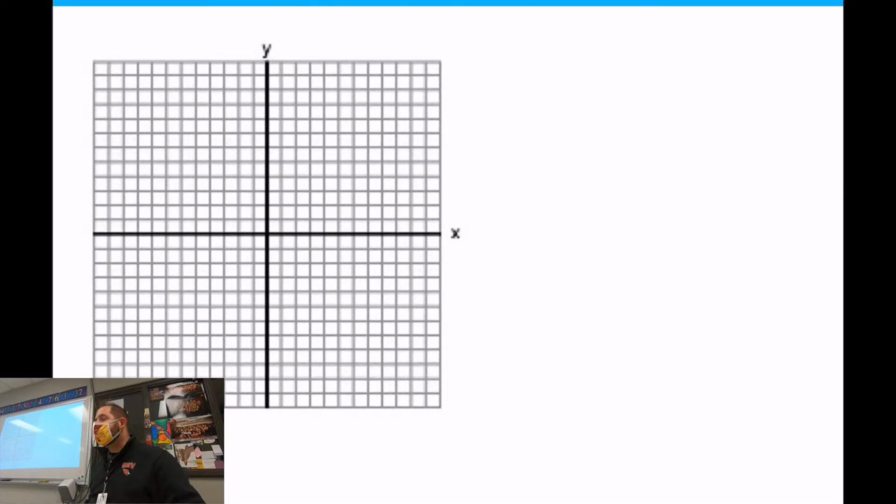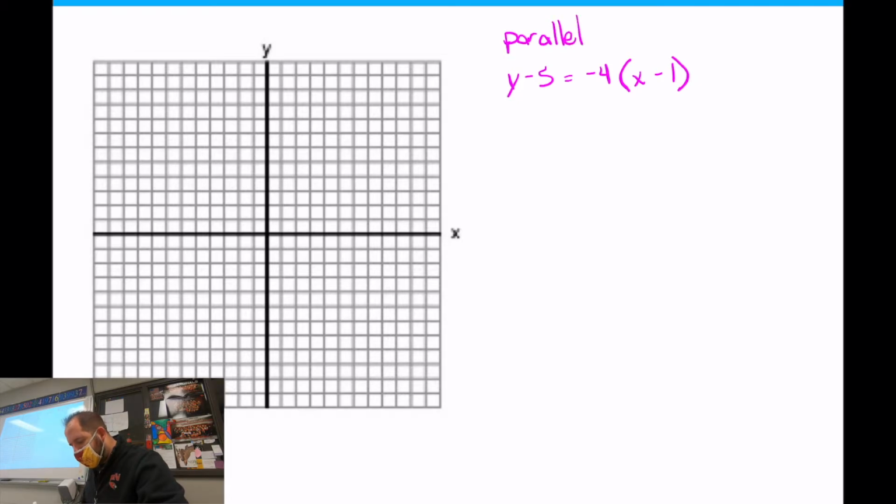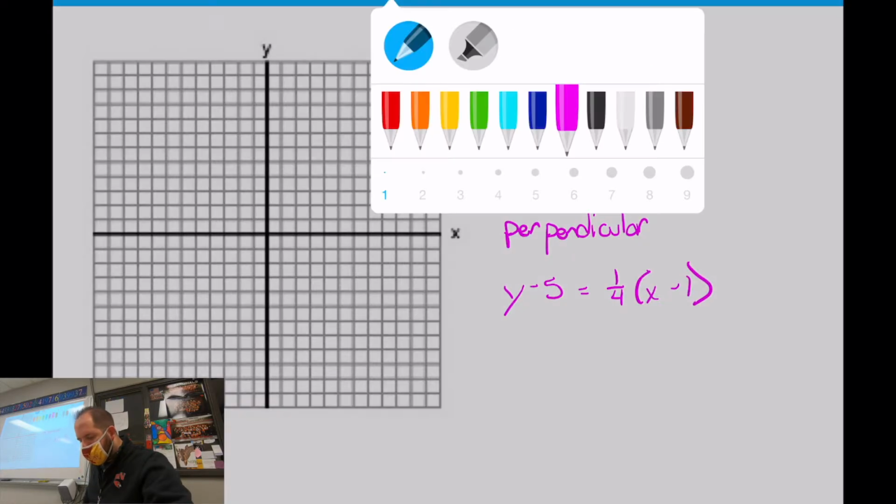All right. Okay. So we're going to graph this thing. So the two equations I had earlier: y minus 5 equals -4 times x minus 1, and that was parallel. And then my perpendicular line was y minus 5 equals 1/4 times x minus 1, right? And so those are my two lines, and I'm going to go graph these.